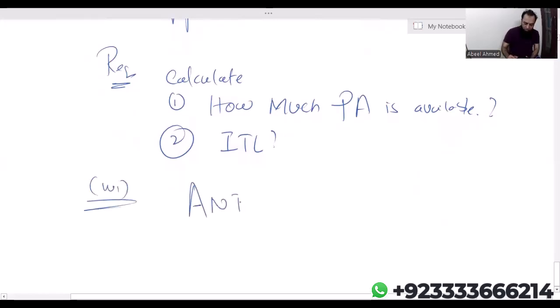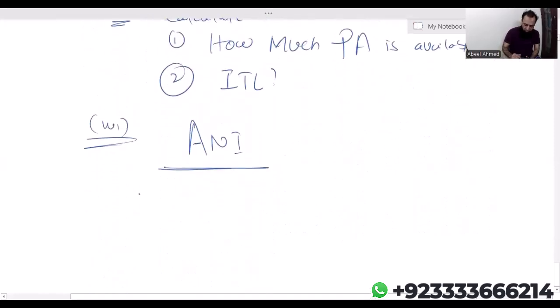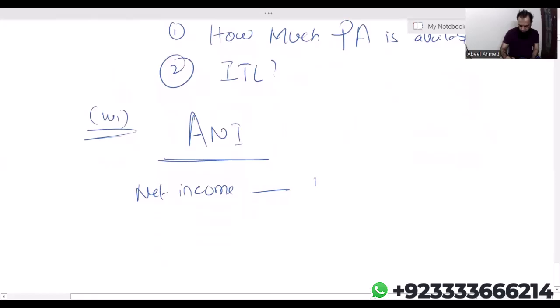We have to calculate ANI, adjusted net income. We only have employment income, that becomes the net income. We don't have any other income. If I had any other income, I would have added all the incomes. So net income is 1,30,000 less gross PPC. As I mentioned, if nothing is mentioned in the question and it says only personal pension contribution, we will always assume it is 80%.